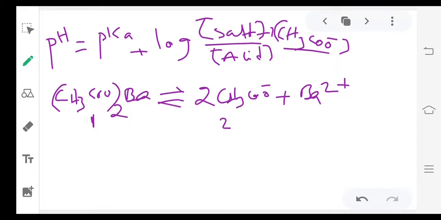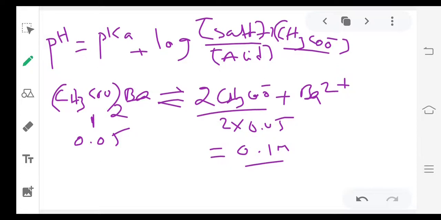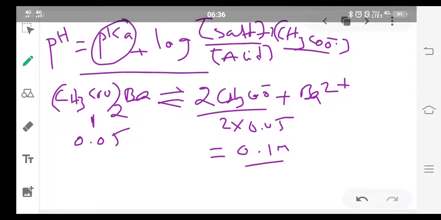So how much concentration they provided? There they given (CH3COO)2Ba is 0.05. Therefore, this concentration will be 2 into 0.05, that is 0.1 M concentration. So this concentration we got. Acid concentration also they provided. So substitute the values in this formula, and pK value also they given. So you will get the pH value.